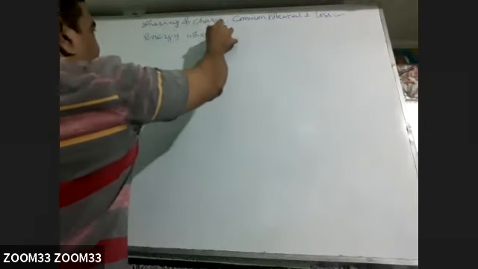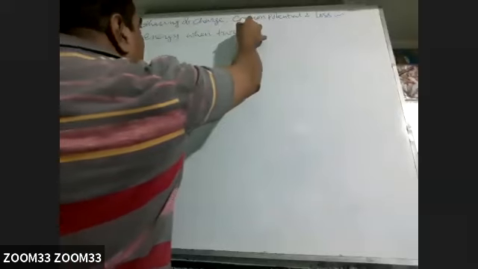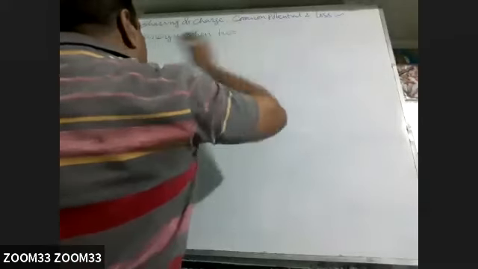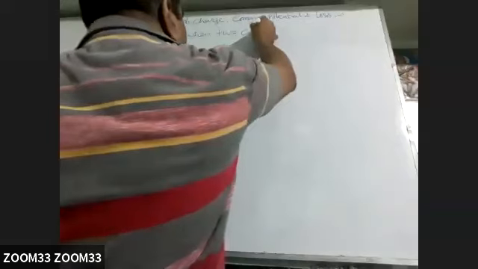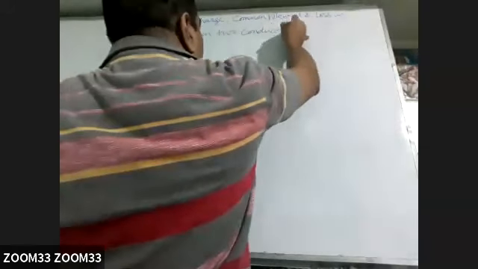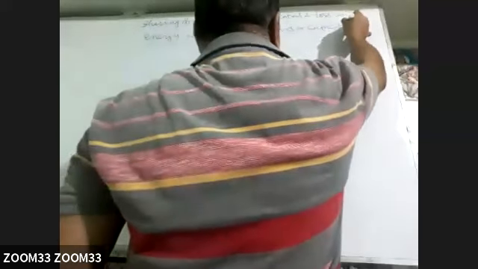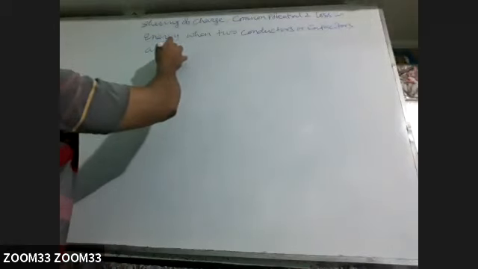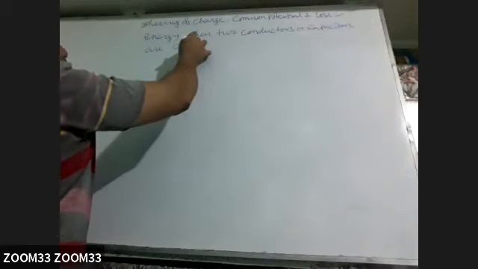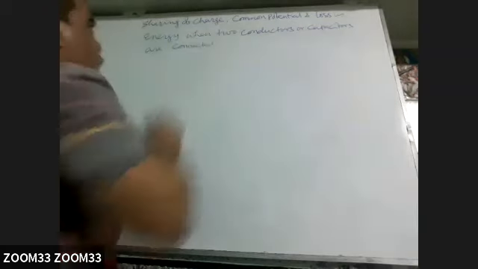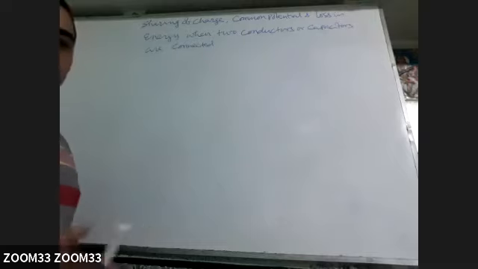When two conductors or capacitors are connected, if the two conductors have different potential, only then there will be flow of charge.